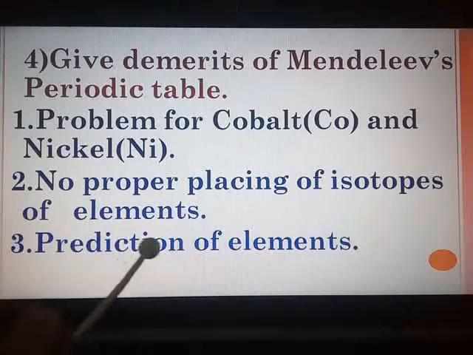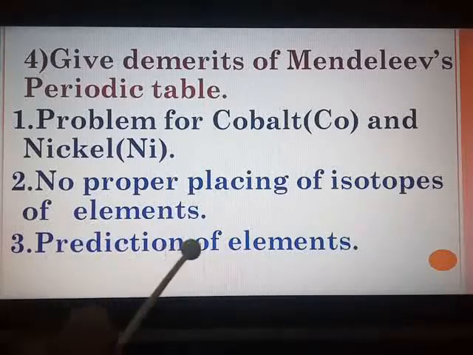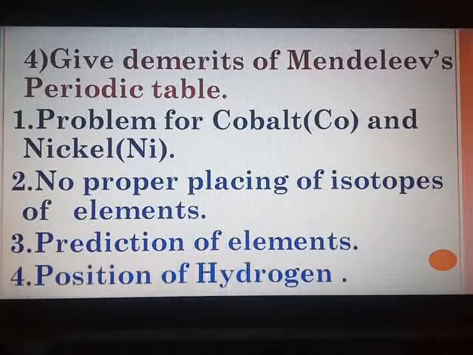Third point is about the prediction of elements. Now when elements are arranged in an increasing order of atomic masses, the rise in atomic mass did not appear to be uniform, and hence it was not possible to predict how many elements could be discovered in between 2 heavy elements. And fourth was about the position of hydrogen, as hydrogen shows resemblance to the properties of both alkali metals, that is group 1, and halogens, that is group 17. There was a big problem ahead of Mendeleev as to where to give position to this element hydrogen.